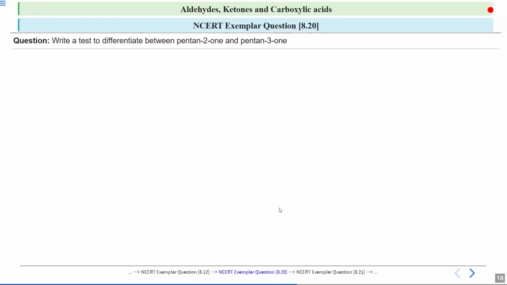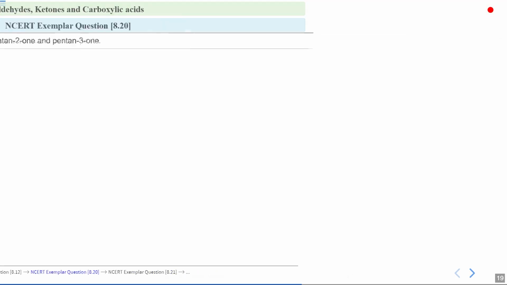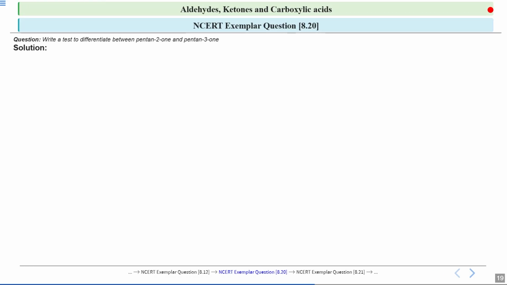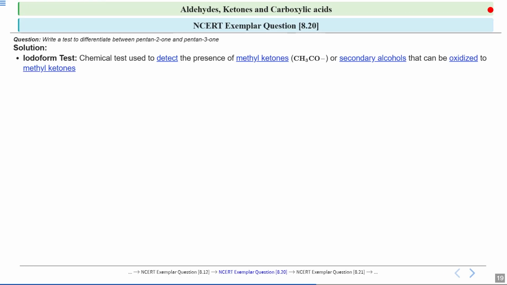Now we will move on to the next question. Write a test to differentiate between pentan-2-one and pentan-3-one. So you have to give a test which can differentiate between these two. Okay. So if you look at this question, then the test which we are going to use is called the iodoform test. If you carefully look, pentan-2-one and pentan-3-one both are ketones.